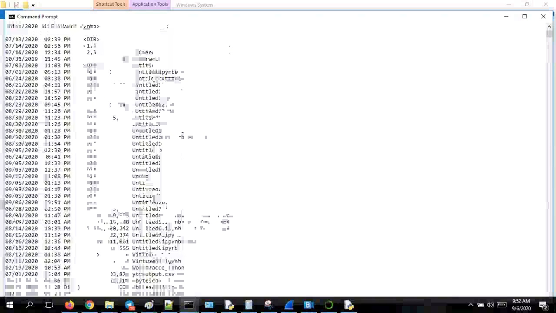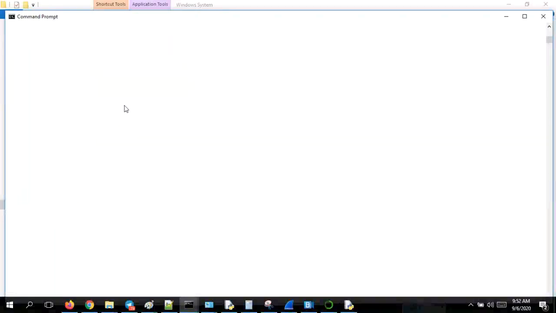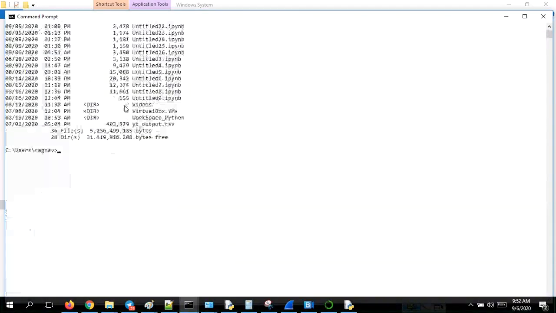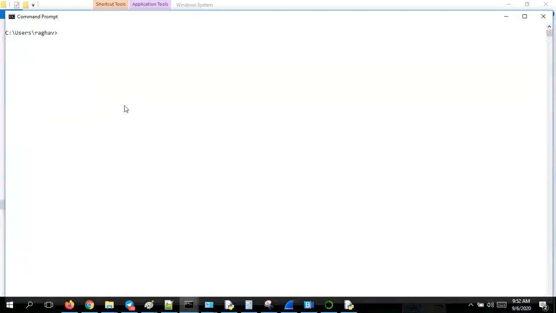Here we have desktop. ls. Okay, cd desktop. In this, 1.py is the file where I have saved.